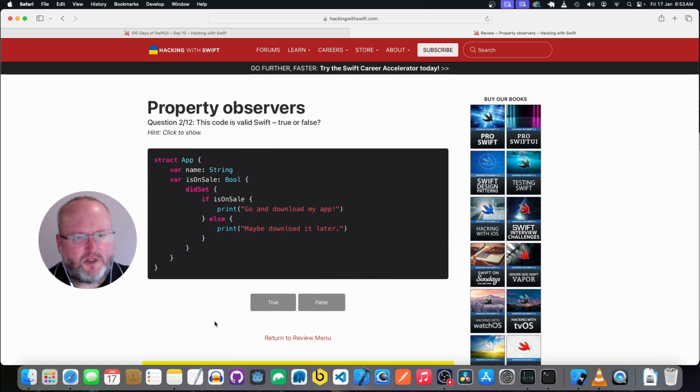All right, we have a structure app, property name, which is a string, and computed property is on sale, which is a boolean. So we've got a did set. So if is on sale is true, it will print go and download my app. Else it'll print maybe download it later. Yeah, I can't see anything wrong with this.